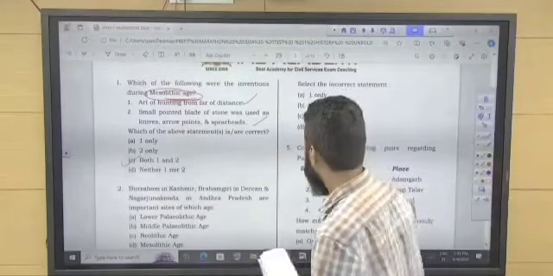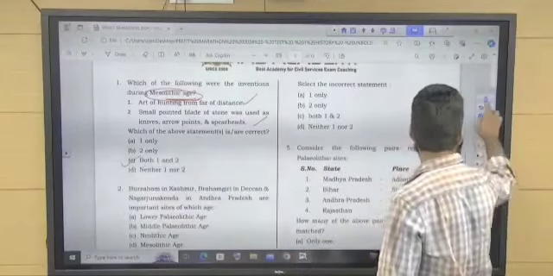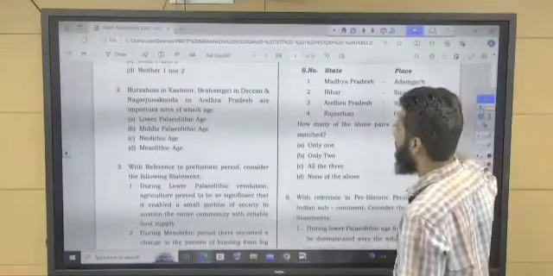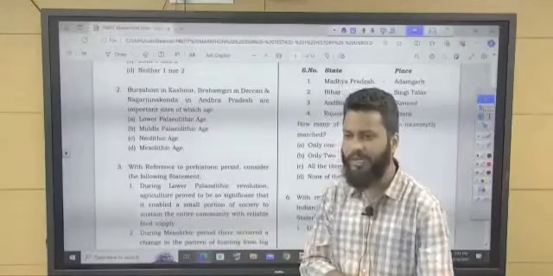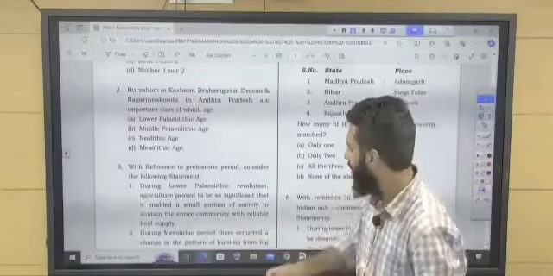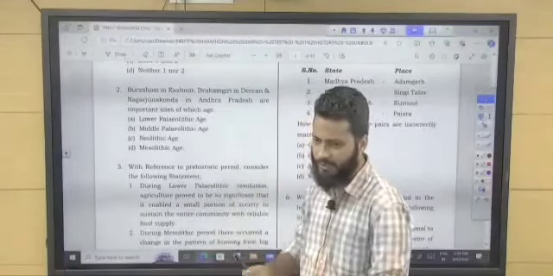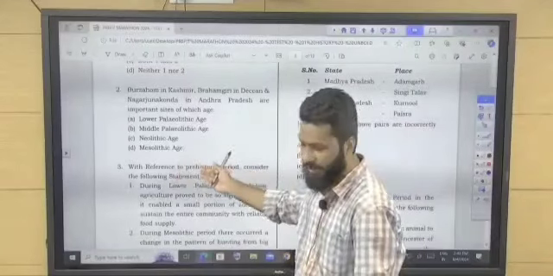Next, Burzahom in Kashmir, Brahmagiri. These kinds of site-based questions will be asked in the examination. So you can prepare a list of sites from Mesolithic, Lower Paleolithic, Upper Paleolithic.